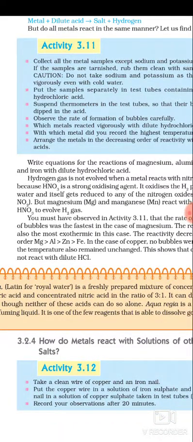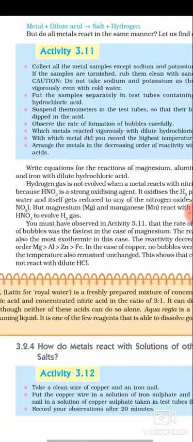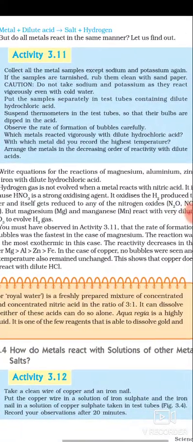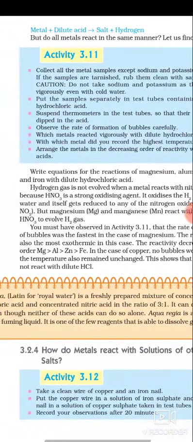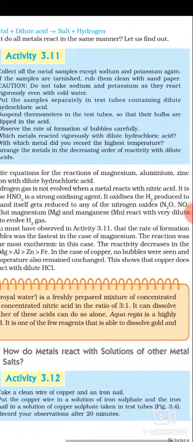The provided metals are magnesium, aluminum, zinc and iron. So the decreasing order of their activity with dilute acid is: magnesium has the greatest, then aluminum, then zinc, then iron has very little reactivity. Now in the case of copper, no bubbles were seen and the temperature also remained unchanged.